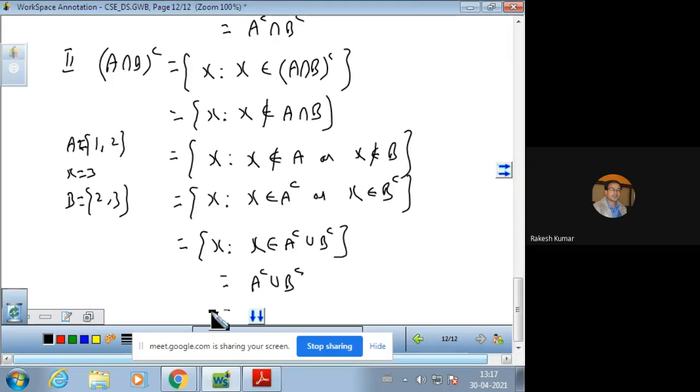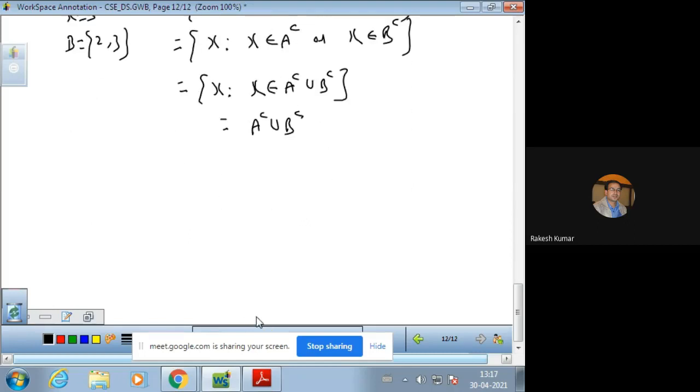Similarly, there are different kinds of laws or properties of set theory which you must know how to prove. One more result is there. Let us prove that. Suppose we have this result: A intersection A is equal to A. This we need to prove.